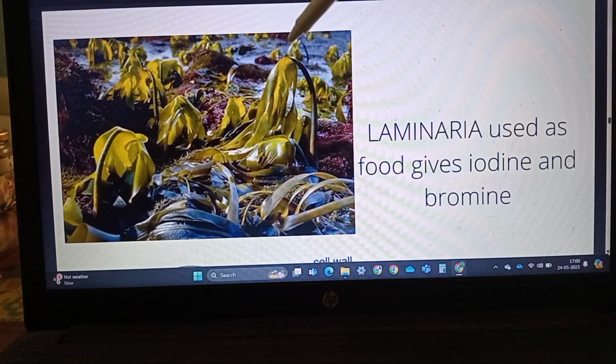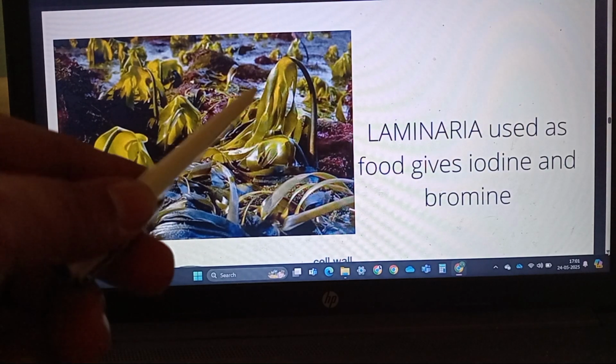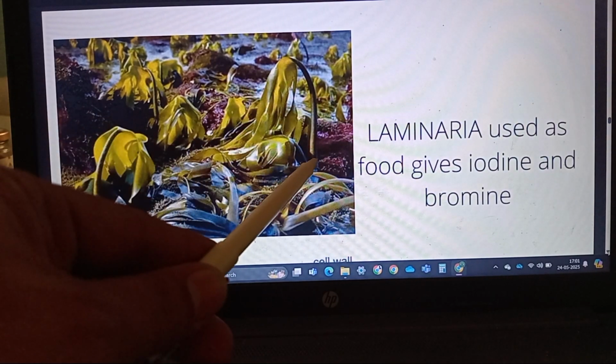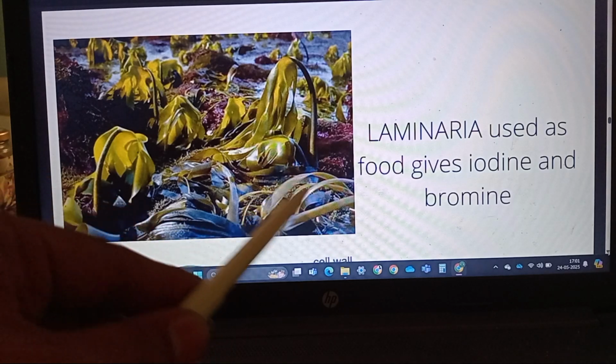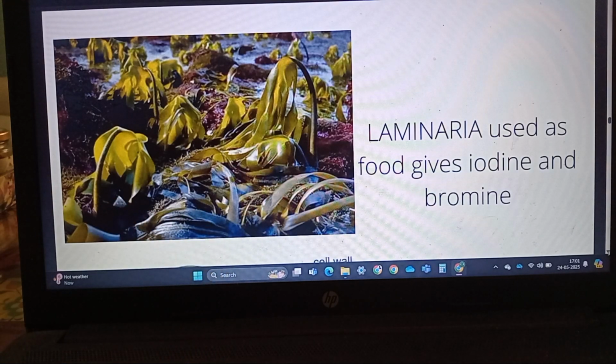Then the frond, which is a photosynthetic organ, a leafy photosynthetic organ. The stalk is called the stipe and is held by the holdfast. The example shown is Laminaria, a brown algae. Laminaria is also used for food.